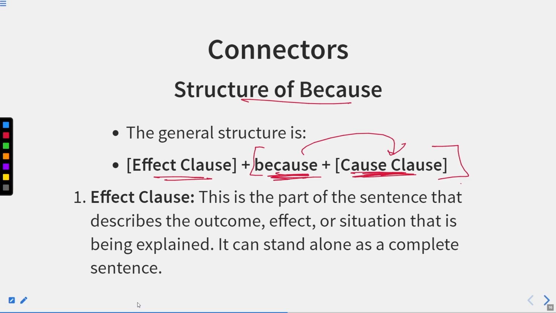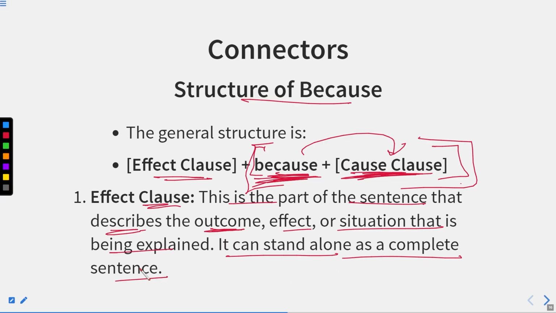But if it has come at the end of the sentence, after the effect clause, this because will just precede the cause clause. It means these two should come together. First you have to write because and then the cause clause. So this will decide the position of because in the sentence. Effect clause: this is the part of the sentence that describes the outcome, the result, effect or situation that is being explained. It can stand alone as a complete sentence. You need not write something else before or after it. So the sentence is complete in itself.